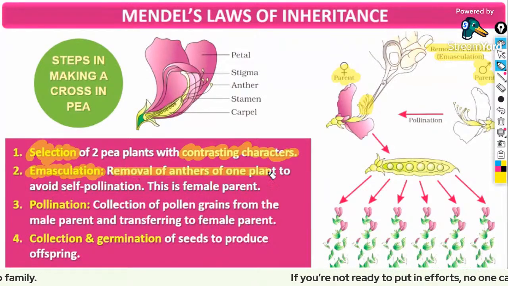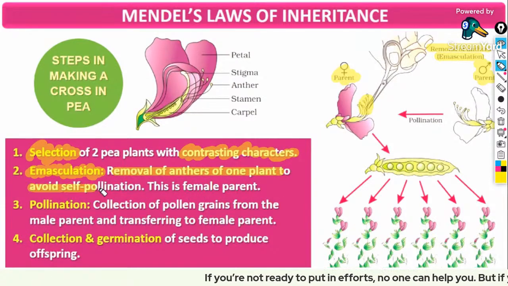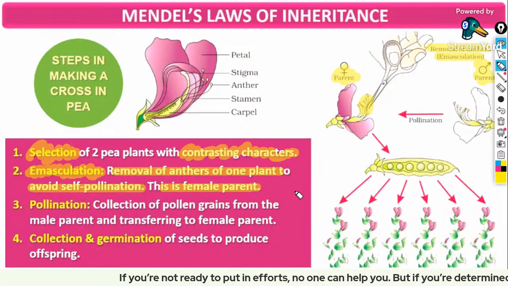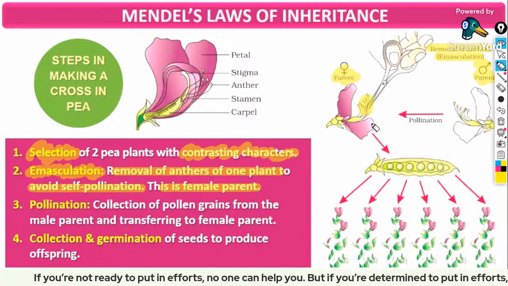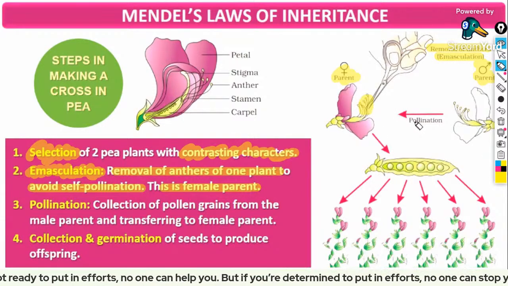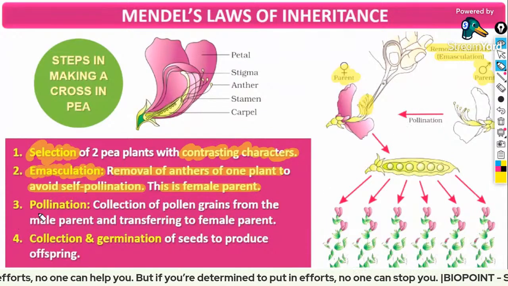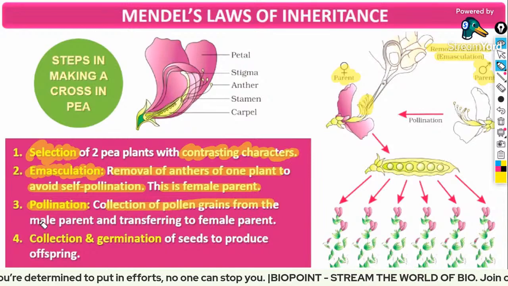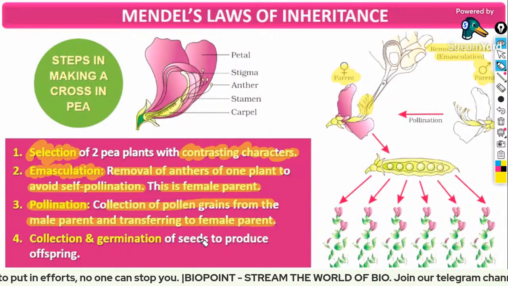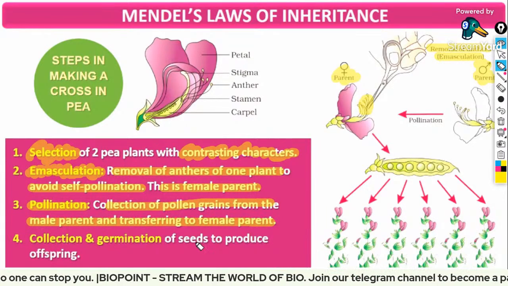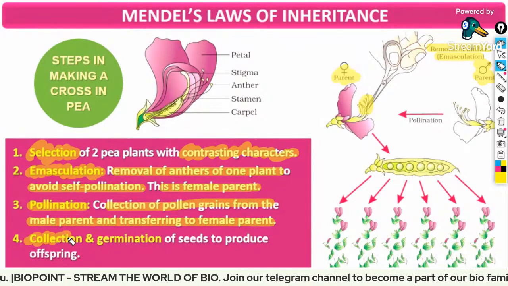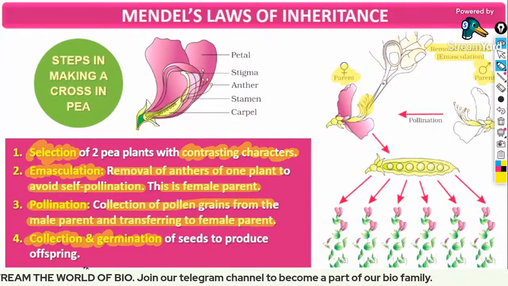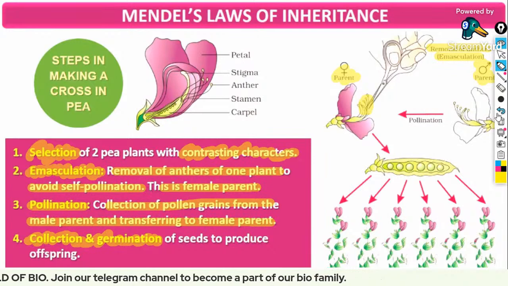The removal of the anther from one plant is to avoid self-pollination. This is the female parent. So now we are taking only what? The female parent only. Clear? Yes. Pollination is the next step. That is the collection of pollen grains from the male parent and transferring those pollen grains onto the female. And finally, you are going to collect and germinate the seeds that you obtained. Clear?